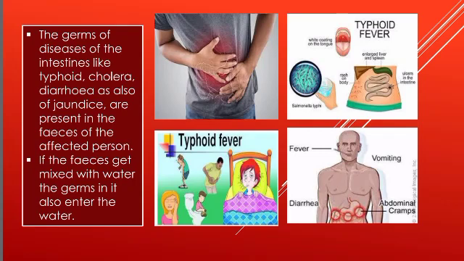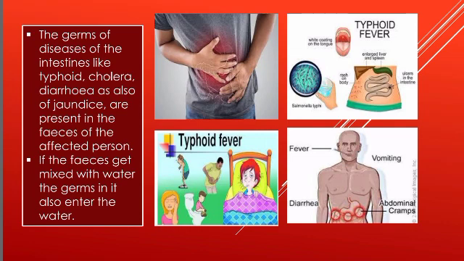So, if the feces get mixed with water, the germs in it also enter the water. That means if the feces, or spit or saliva, enter the water that is used for drinking or any other purpose, what will happen? Again, the person may suffer with this disease.